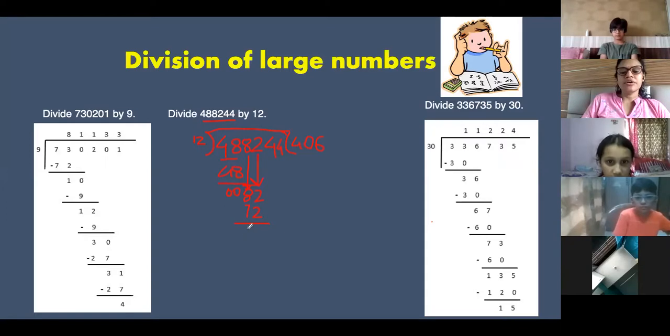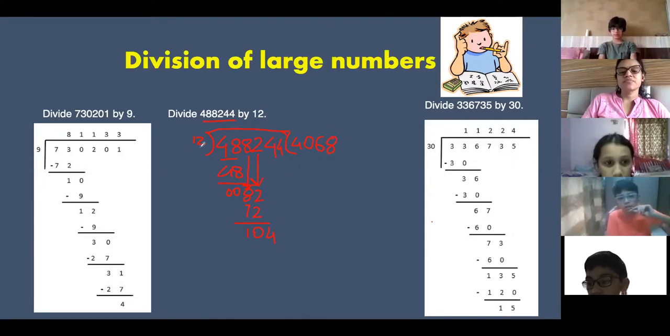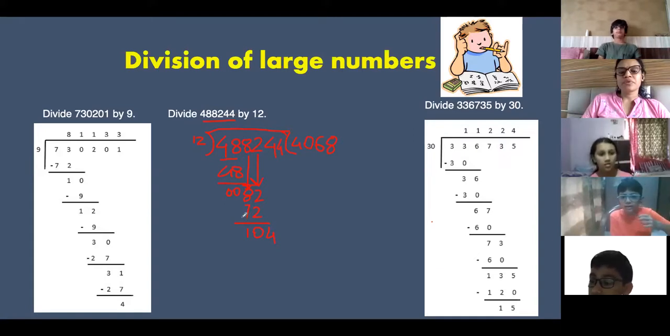Then here it is 10. I'll write 4 over here. Now what I'll write? 406. 12 how many times? How 72 came? 12 sixes are 72. No. You have brought two numbers together. So 0 I have to put. Yeah, so 6. 12 6 are 72.